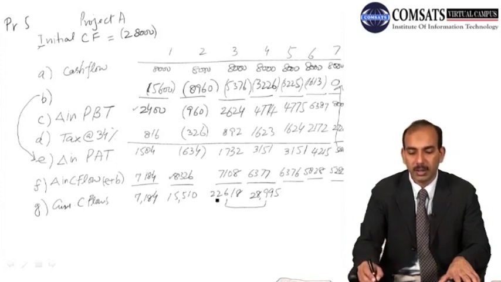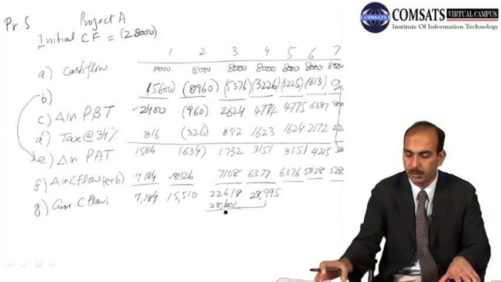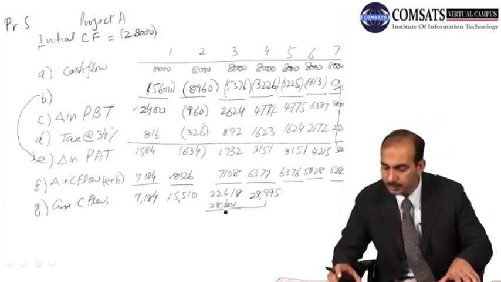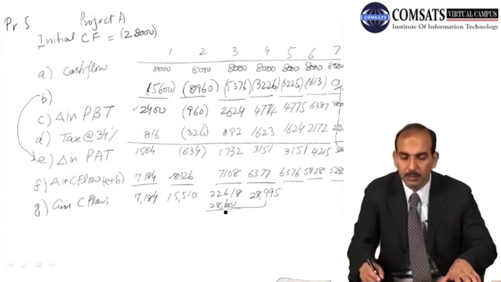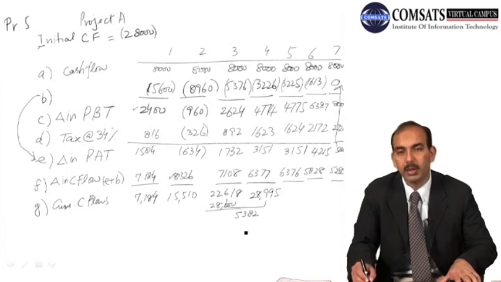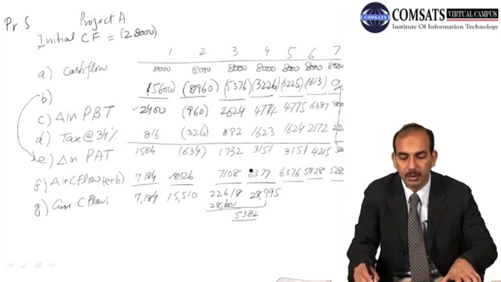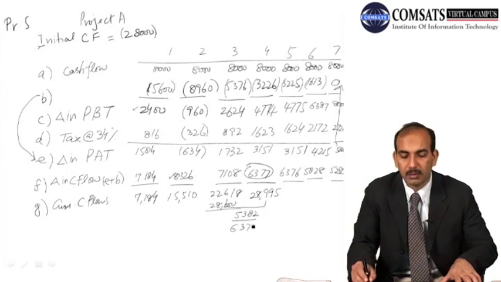So what is remaining here in this case? If you deduct 28,000 from this cumulative cash flow, we have 5382. So the firm requires another cash flow of 5,382, whereas in this year the firm has a cash flow of 6,377.